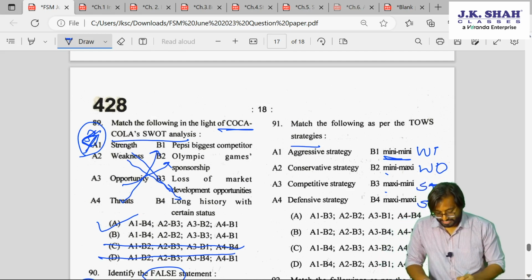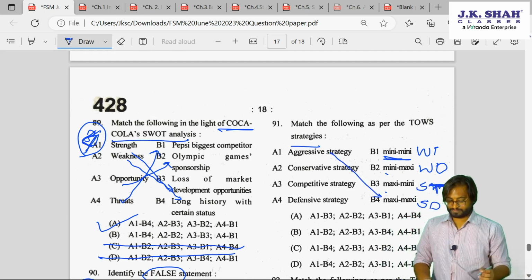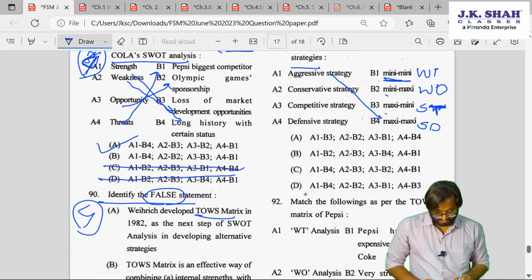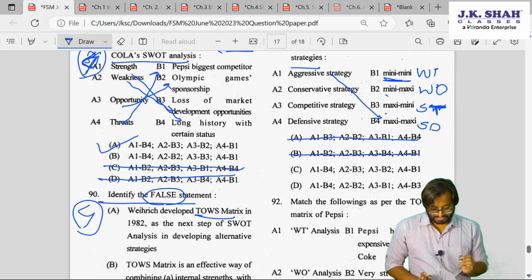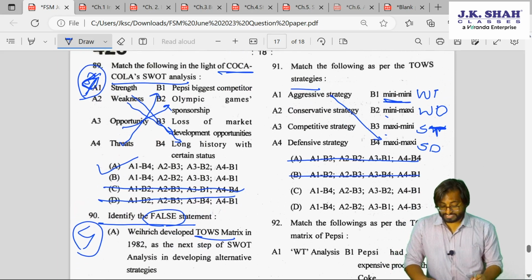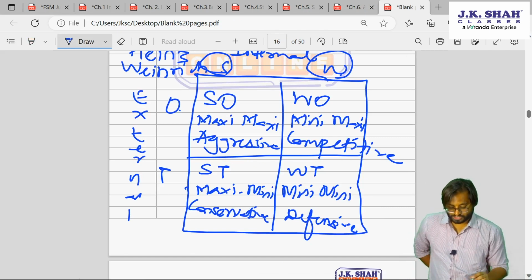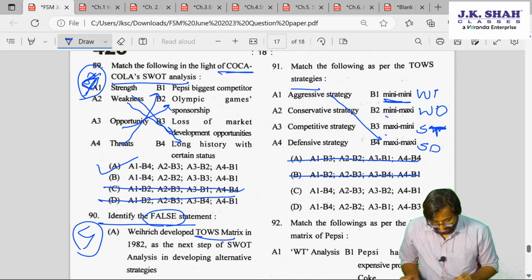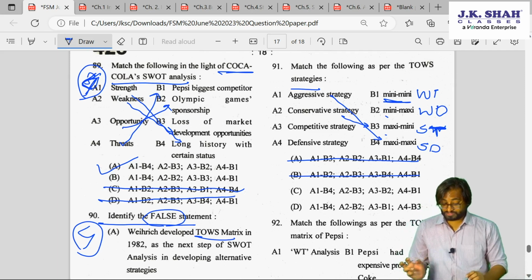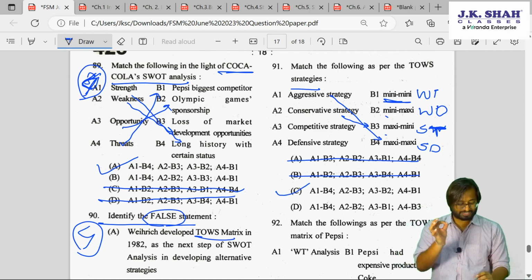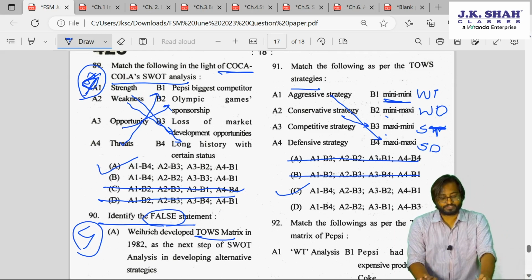Now you think aggressive. Where will we go aggressive? A1 before, A1 before, A1 before. Oh, we have A1 before in two places, so these two will be eliminated. Conservative. Look at this box. If you get confused, conservative is ST. Where is ST? Oh yes, we got this. A2, B3. Yes, we have this. C is your answer, guys. You can check further. No problems.